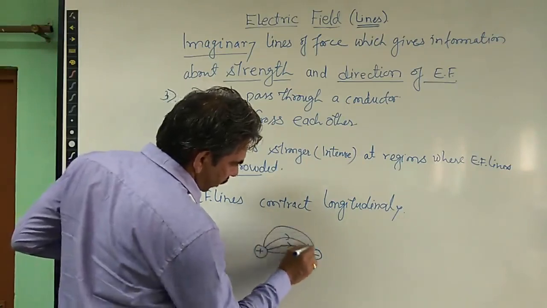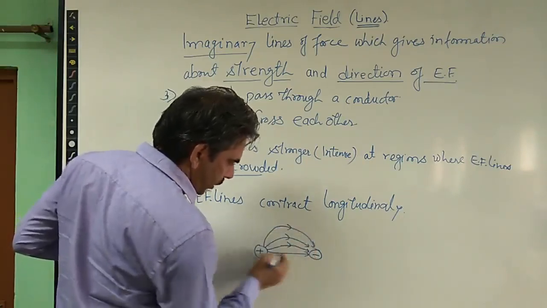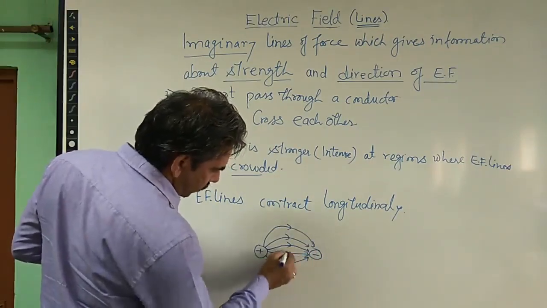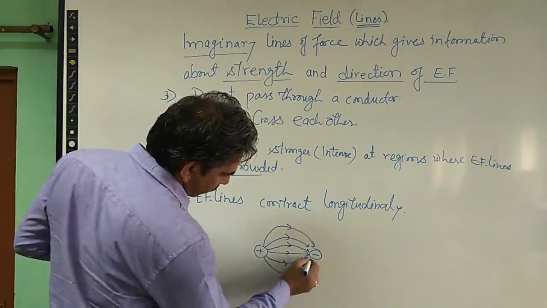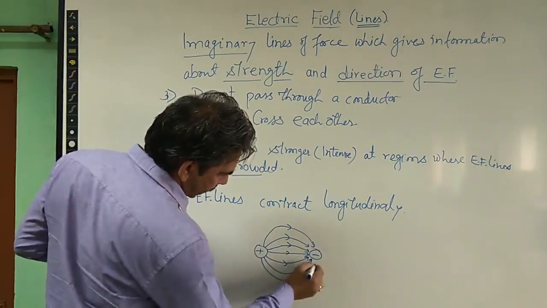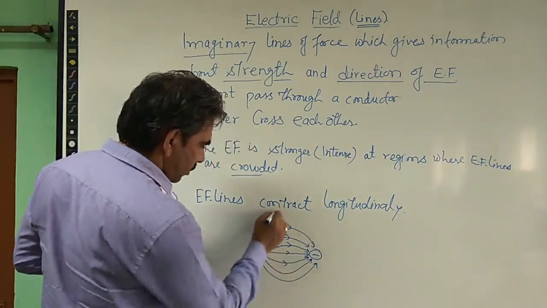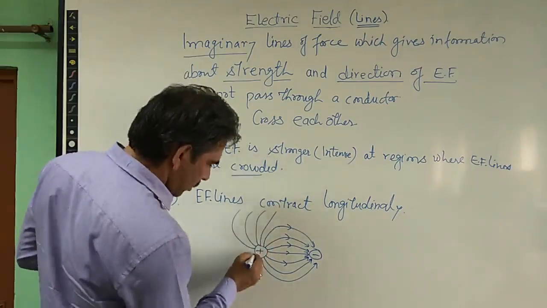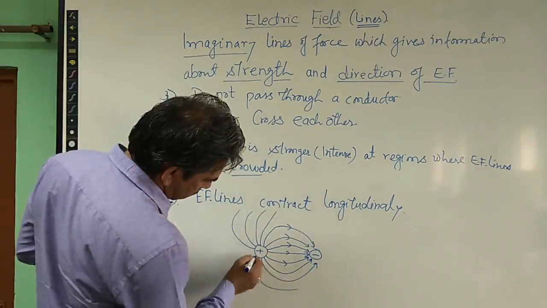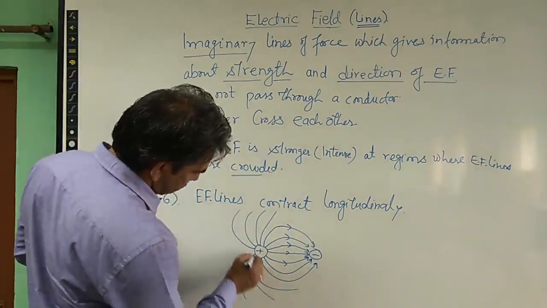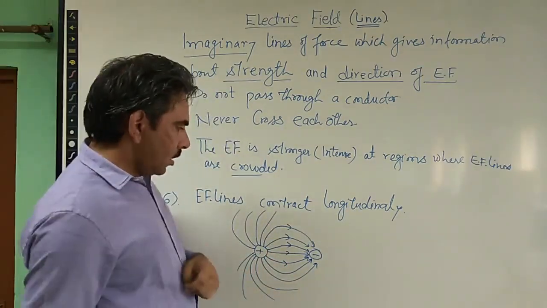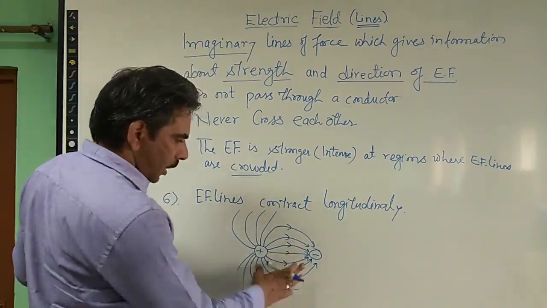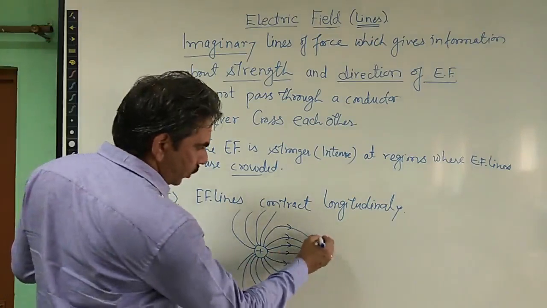The field lines will always remain normal to the surface, but they will contract, or we can say come close, just like this. And so is the case with the other field lines. So this is how we represent the field lines of two charges which are unlike and placed close to each other.